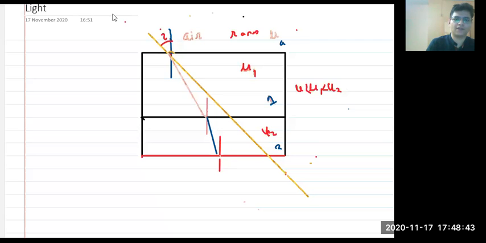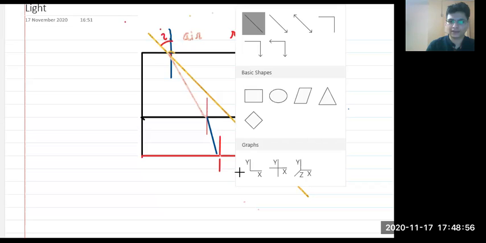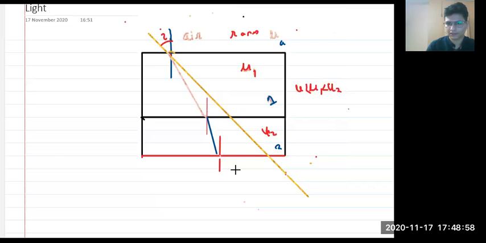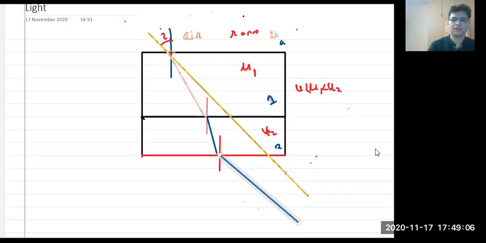It will bend away from the normal or toward the normal? Very good, away from the normal. So it will bend like this.